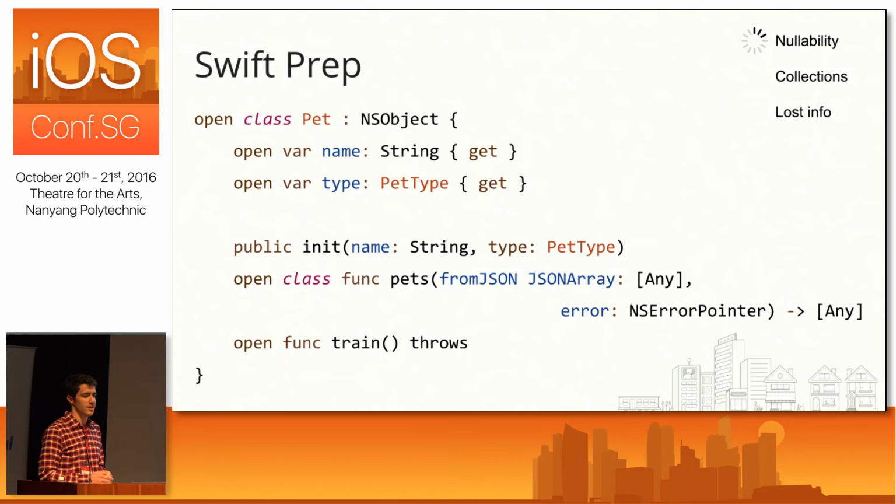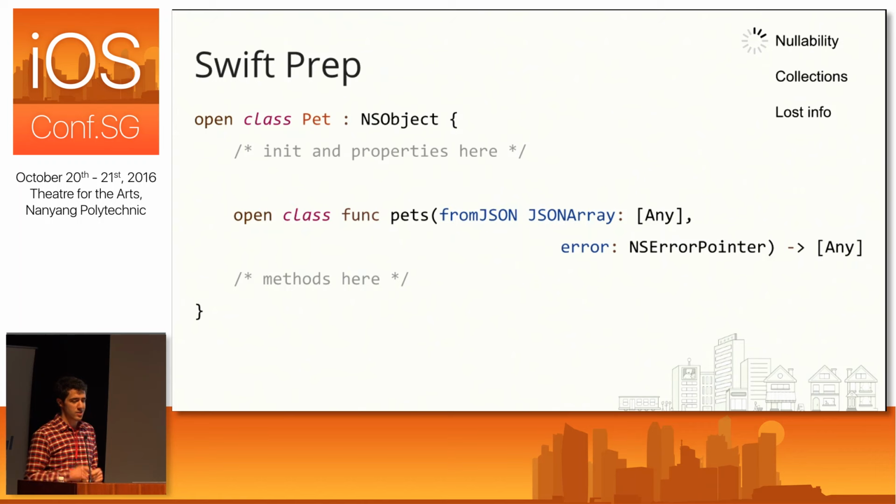And we're already making some good progress. But something interesting here did change that we don't really like. And that is our pets from JSON method, which used to be throwing, all of a sudden that error pointer is back, and we don't really like dealing with that in Swift. And the reason this happened is because when I added those NS_ASSUME_NONNULL_BEGIN and END markers, that marked the pets array return value as non-null.